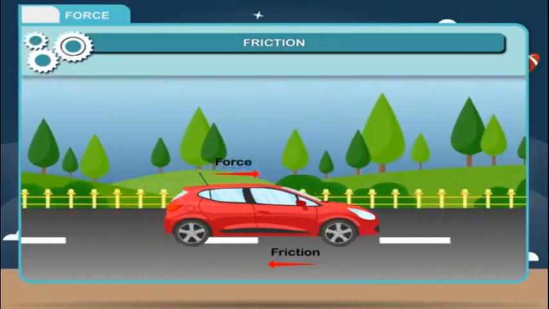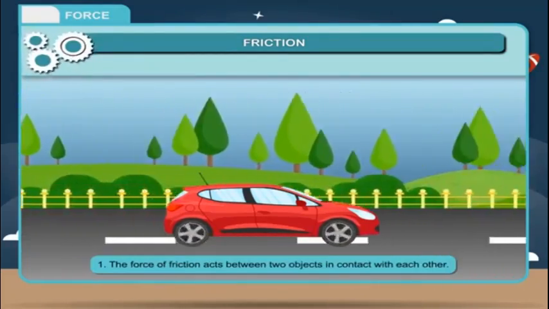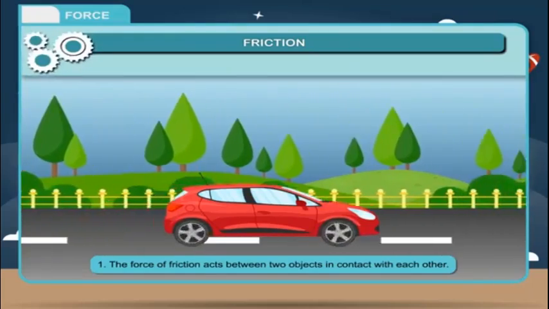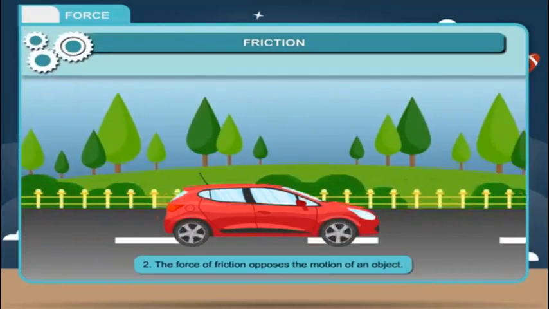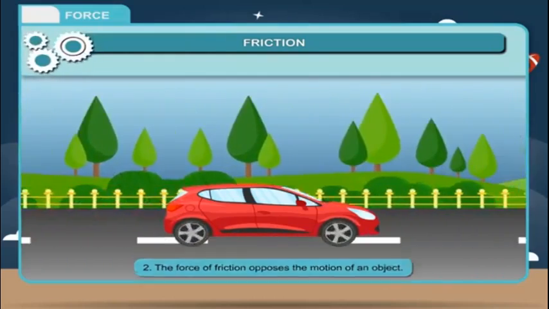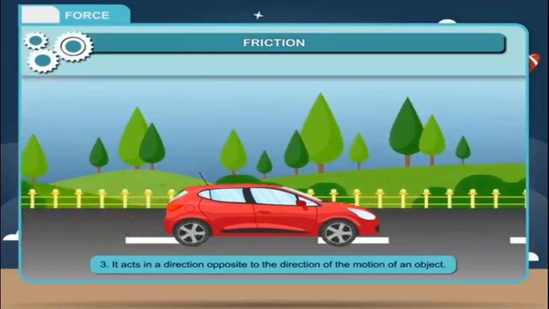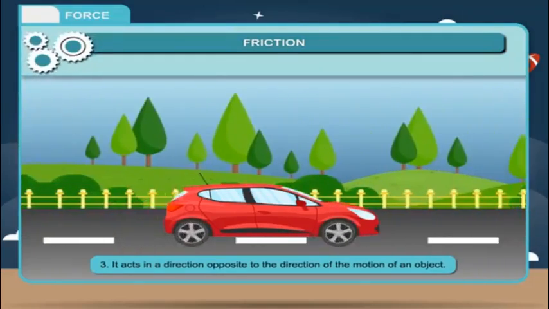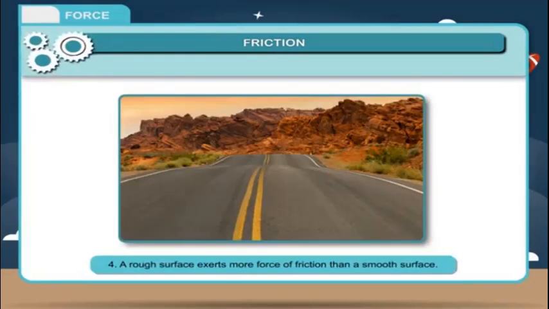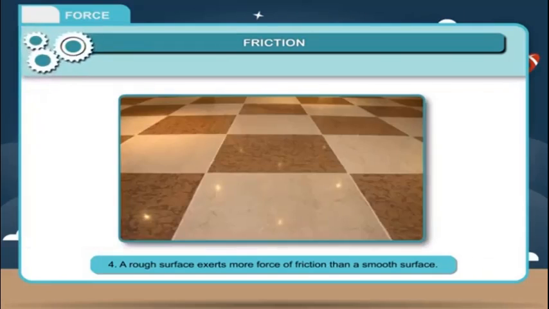It has the following properties. 1. The force of friction acts between two objects in contact with each other. 2. The force of friction opposes the motion of an object. 3. It acts in a direction opposite to the direction of the motion of an object. 4. A rough surface exerts more force of friction than a smooth surface.